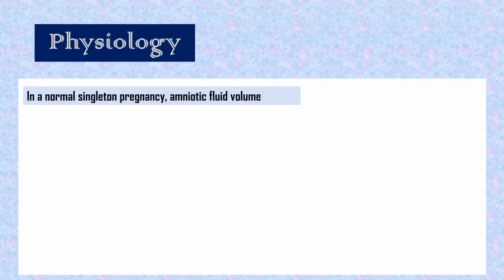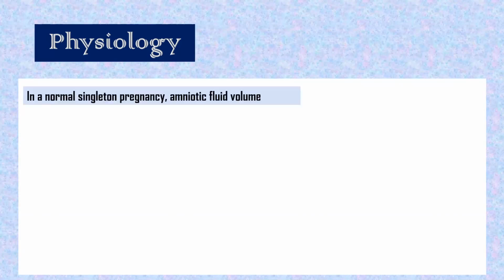So these are all percentages only. What is the physiology of this liquor? What is the physiology? It has two sources, one maternal and one fetal. Fetal source is fetal urine, and maternal source is from the placental side and amniotic membrane secretion. Very good.